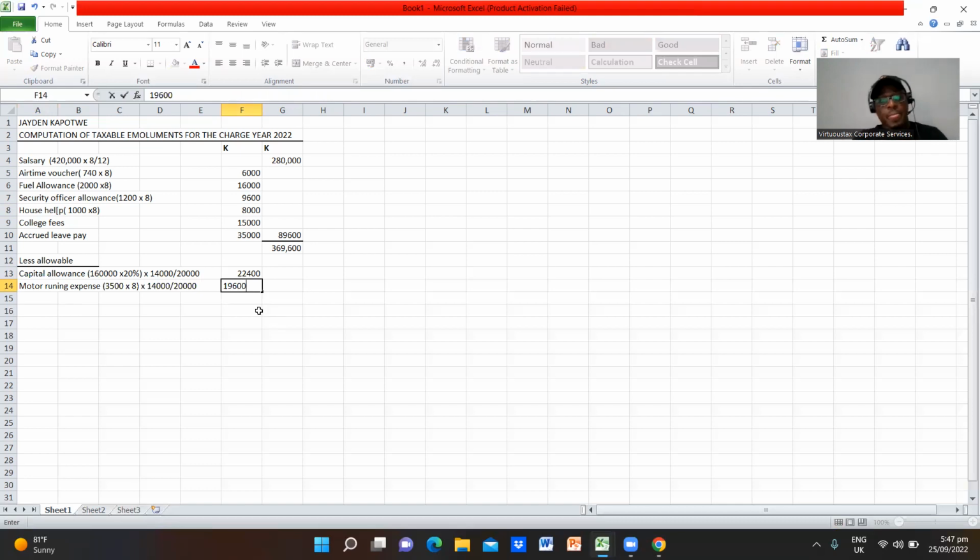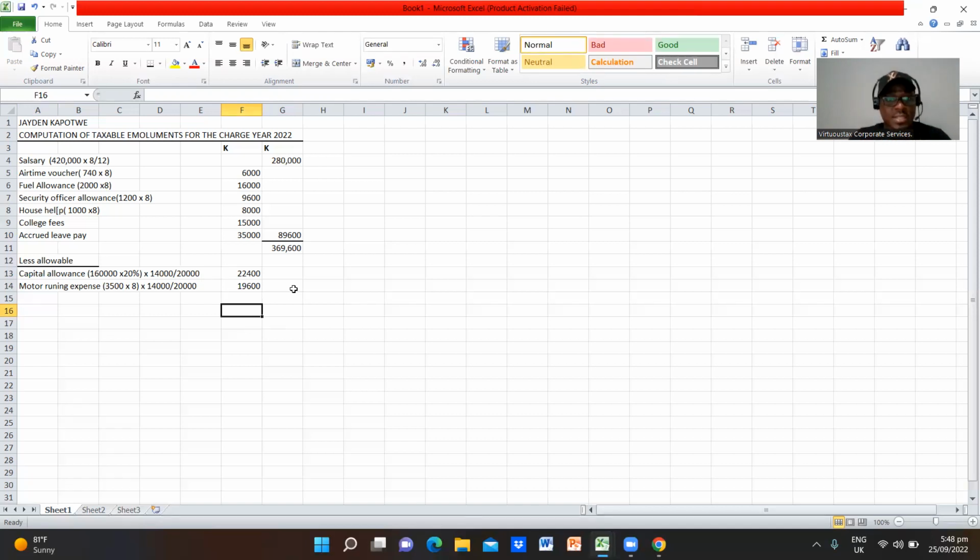19,600 will be deductible. The next thing is, I know there's a part to do with NAPSA contribution. This question doesn't require me to calculate the take-home income of this particular person. What we are actually doing is calculating the taxable emoluments for the charge year 2022. So I'm going to ignore the NAPSA contribution for now, unless the question required me to calculate the take-home income of this particular person, okay?